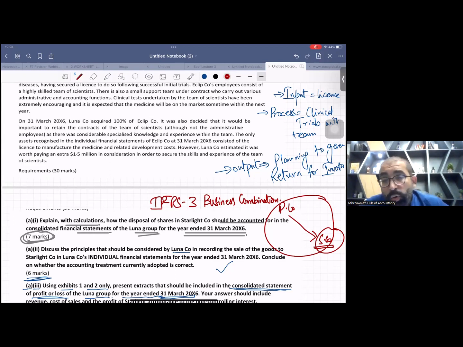And for a running business, hope you remember, nothing new I am teaching: there must be 3 conditions, input, process, and output. There must be some input, there should be some process, and there should be some output. So now we need to check it out, and this is comparatively the easy part. Okay, let's start.